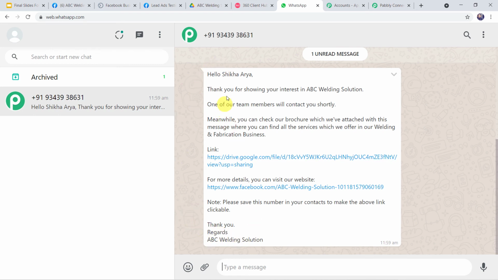Now important things to note are the body fields and their values. So this was the first value of the body field, that is the name of the customer, Shikha Arya. The second value we have given was ABC Welding Solution, name of your business. Third we have given was welding and fabrication business. Fourth we have given was the link of your brochure. Fifth we have given was the website address. And sixth value we have given was the business name once again. So here in this message we can see that all the values of the body fields are correctly displayed.